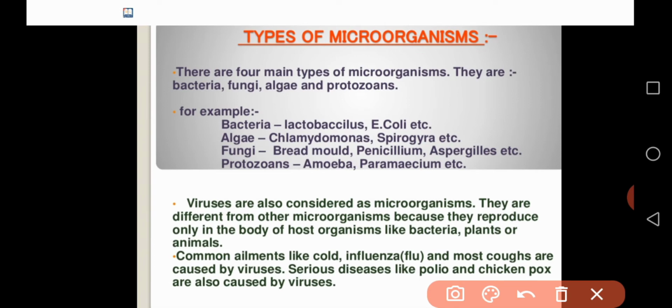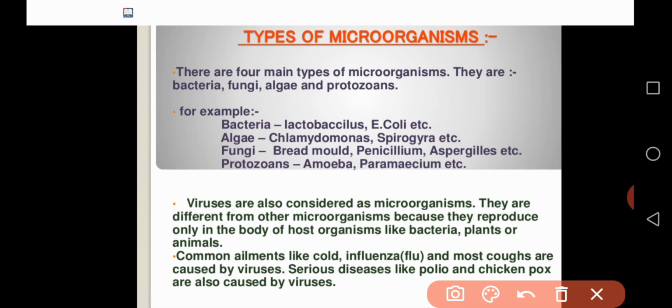Finally the virus becomes more active, and also causes so many problems to our body. Outside the body of organisms viruses are inactive or dead. After entering into our body, finally it becomes more active and causes so many problems to our body.